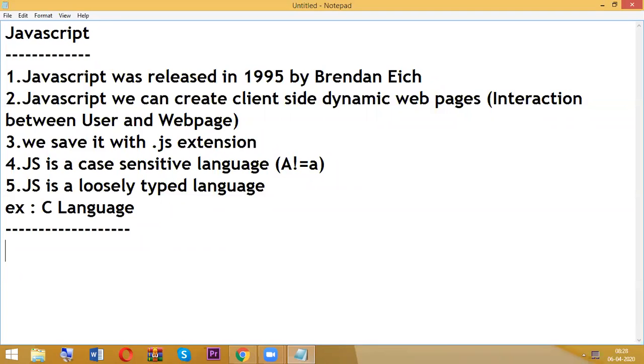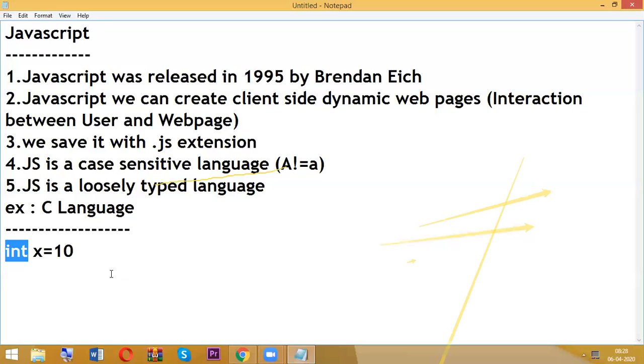Variables means where we are storing some data. Now here we are storing X equal to 10. We are storing 10 in X variable and we need to define the data type.